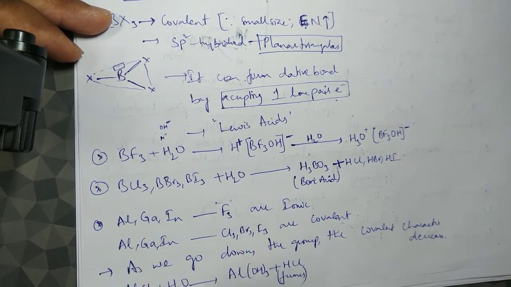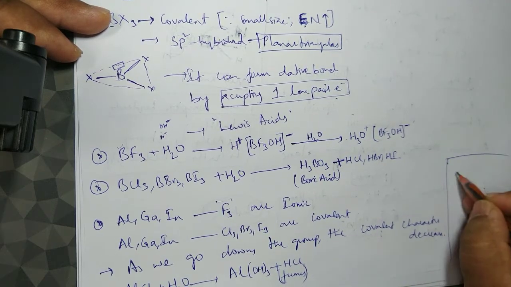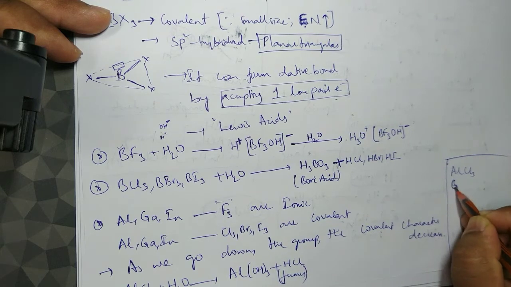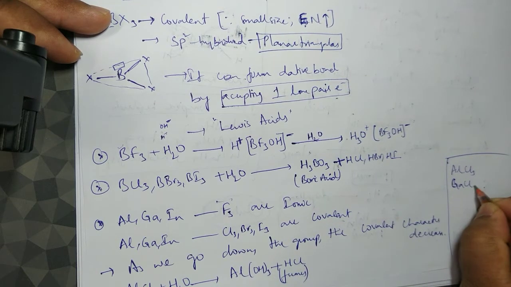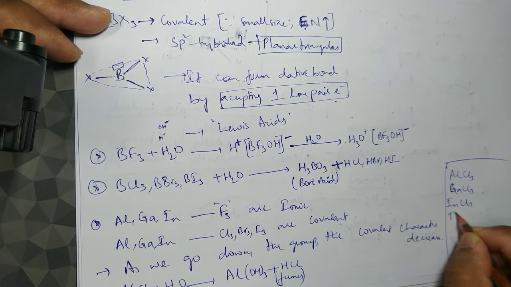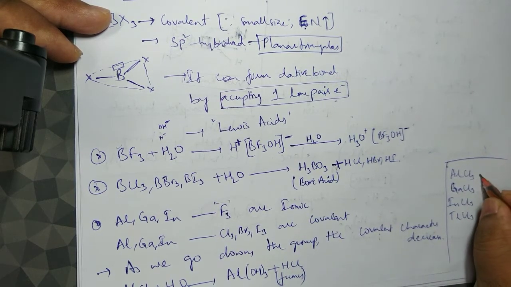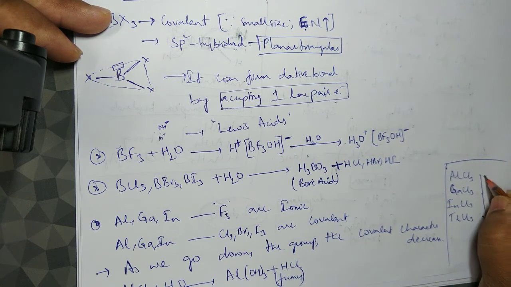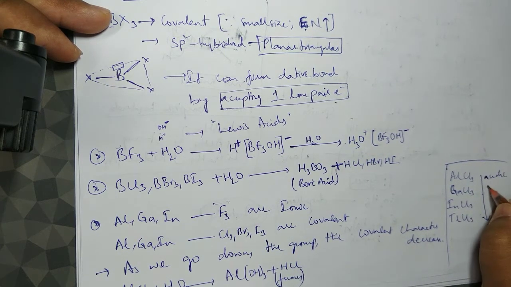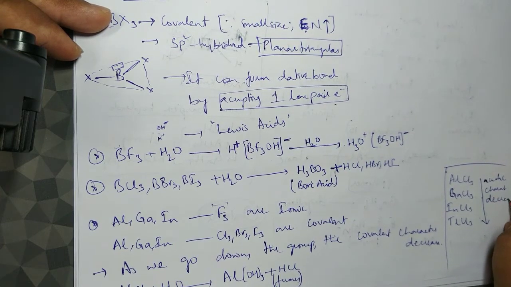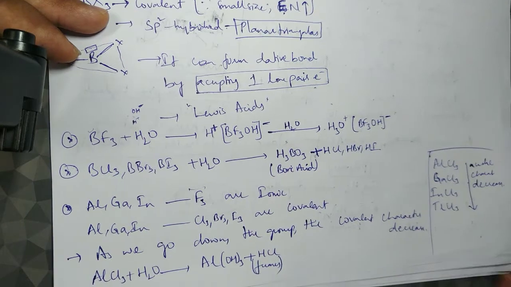Within them, if I talk about the acidic character of AlCl3, GaCl3, InCl3 and TlCl3, what should happen from top to bottom? Acidic character will decrease. Why? Basic character is increasing, we have already discussed.